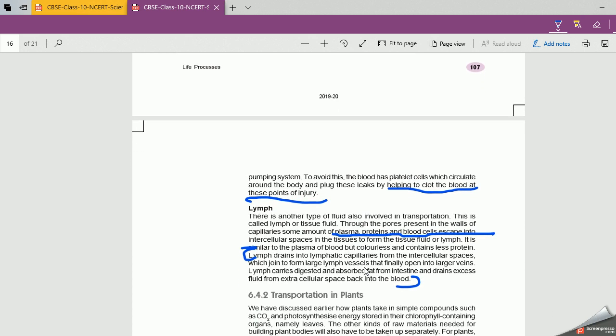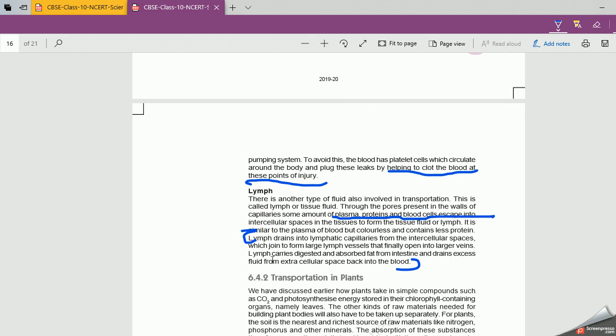Next is lymph, right? This is also a type of fluid tissue, and it is also involved in transportation. Now, the question is, what is this lymph? What is the difference between blood and lymph? Blood is red in color because of the presence of hemoglobin. Lymph is a pale yellow or colorless fluid. Why? Because hemoglobin is not present in this fluid tissue. Clear? So that is the main basic difference between blood and lymph.